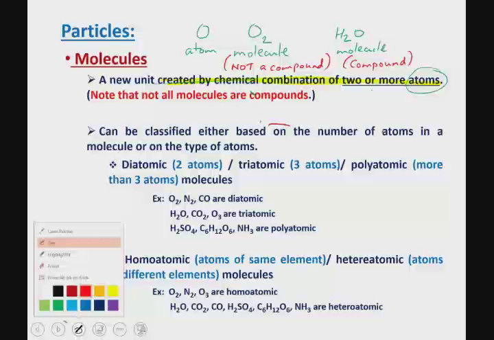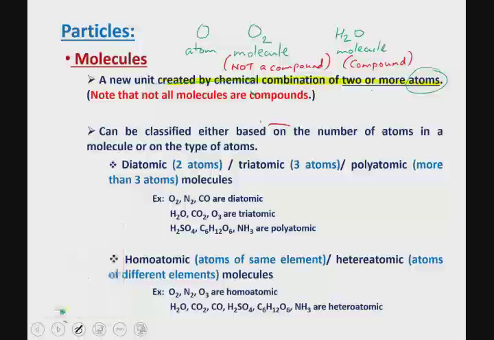So please remember the definitions. They are very specific in that vocabulary. A molecule is created by a chemical combination of two or more atoms. Those atoms can be of the same element or different elements. But not all molecules belong to a compound. That depends on whether that molecule was created with the combination of the same or different elements.